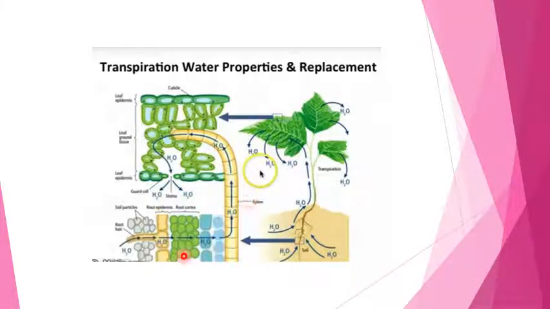Then the water moves from root to stem, from stem to leaves, only because of transpiration. So that was a unidirectional flow of water from the root to the top of the plant, that is your leaves. This is what is known as the transportation of water and minerals with the help of a transport system known as the xylem.